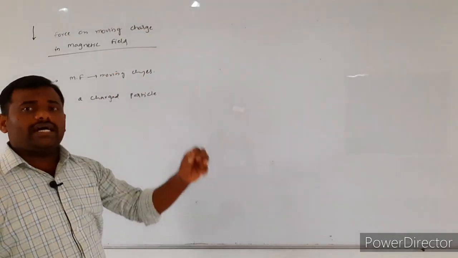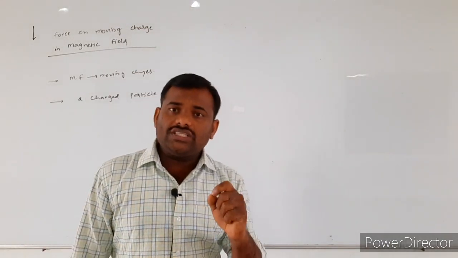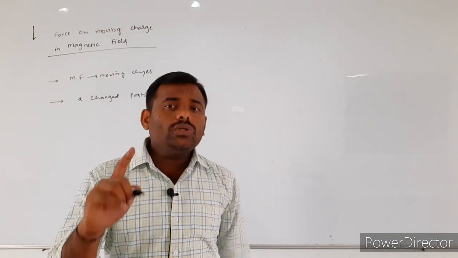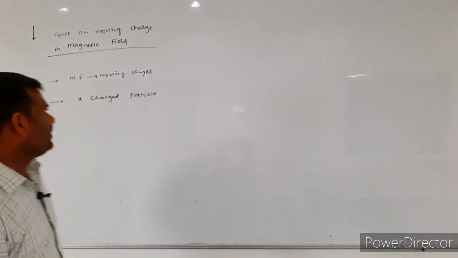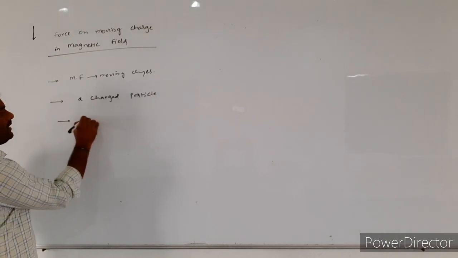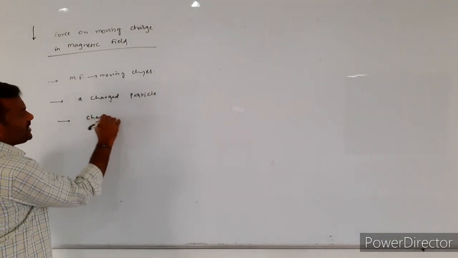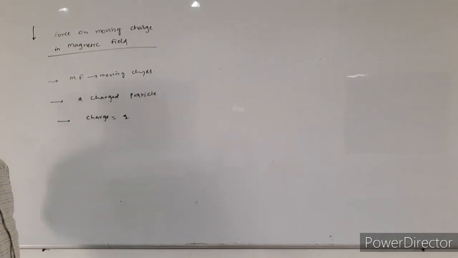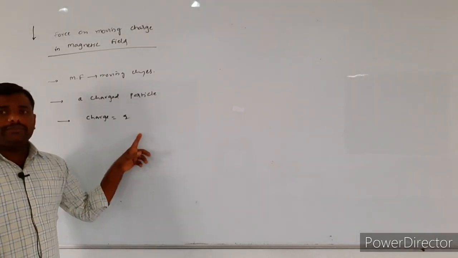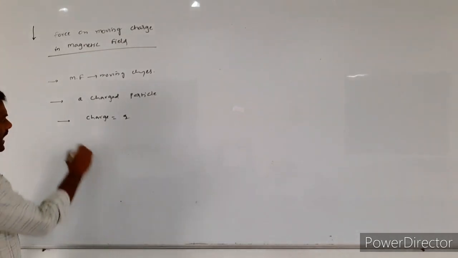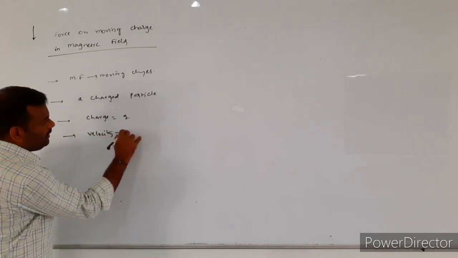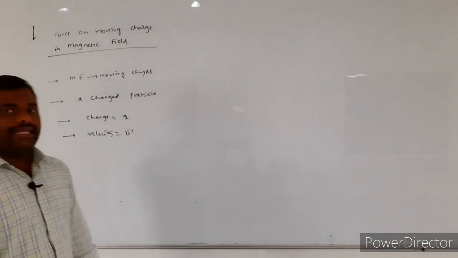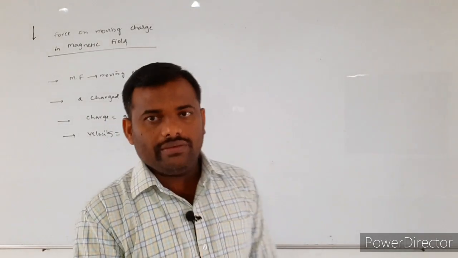A moving charge will enter into the region of the magnetic field. Here we assume that the charge present on the charged particle is equal to small q, and the velocity of the charged particle is assumed as v bar.